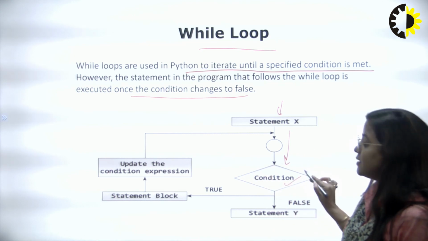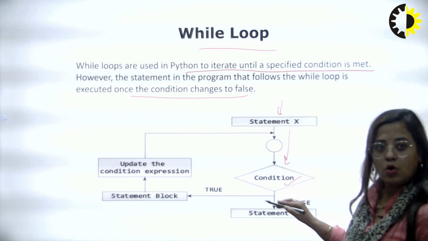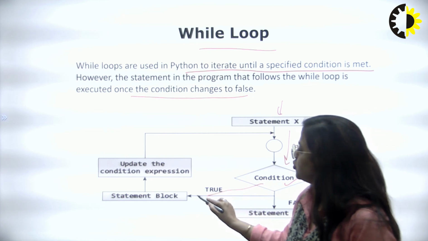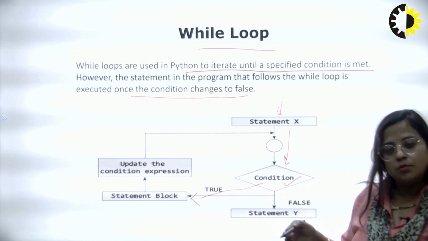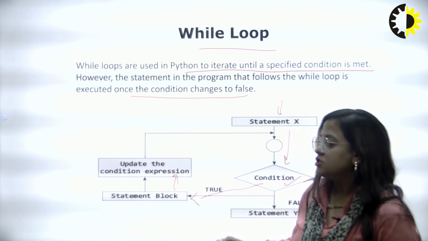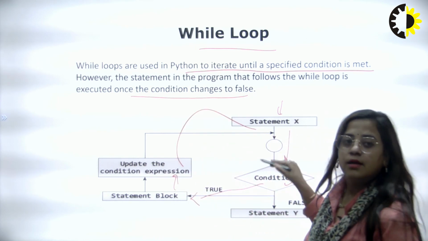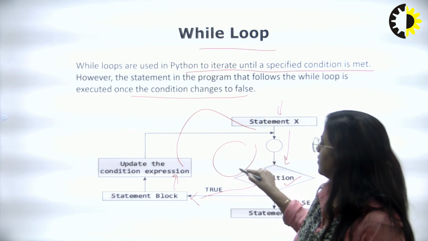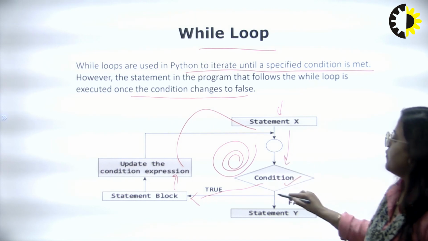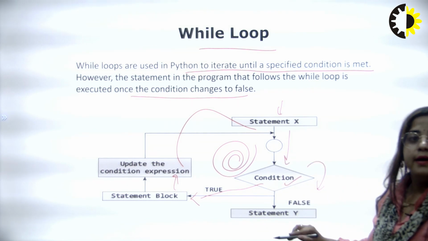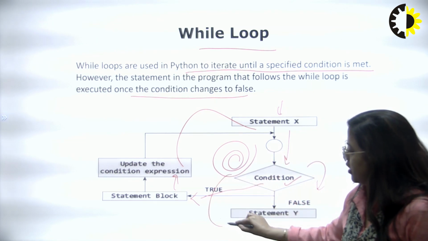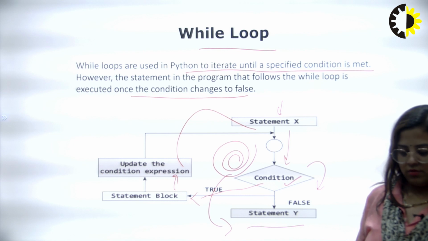If your condition is true, then it comes to the statement block, checks, and then updates and moves on, and the iteration repeats again and again. But if your condition is false, then it goes outside this loop and comes to the next statement.